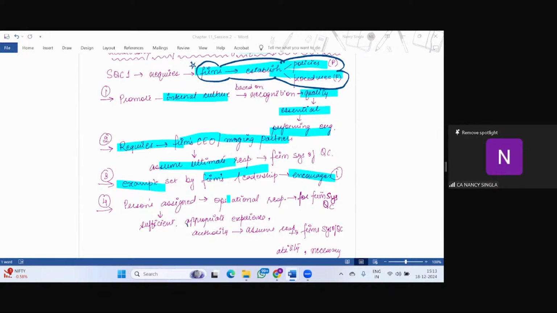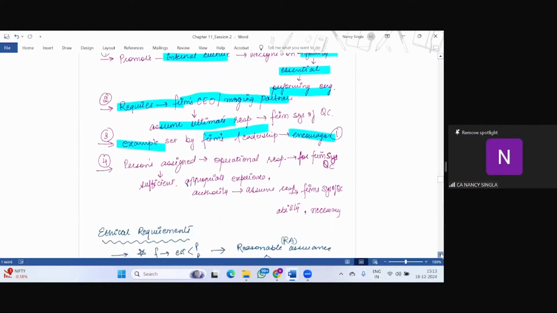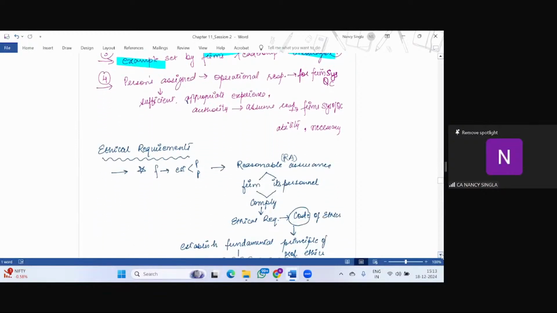So the persons who are assigned the operational responsibilities for the firm's system of quality control should have sufficient and appropriate experience and the authority to assume the responsibility for the firm's system of quality control, and they should have the necessary ability. Clear? Is it clear?